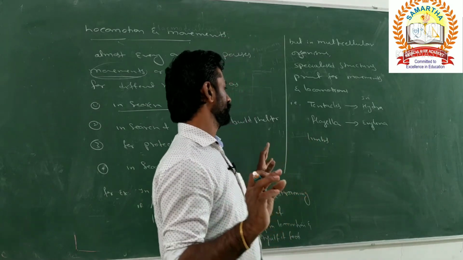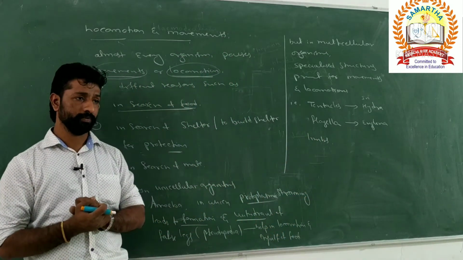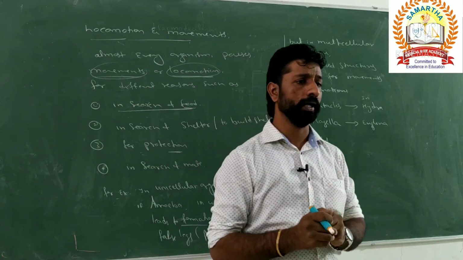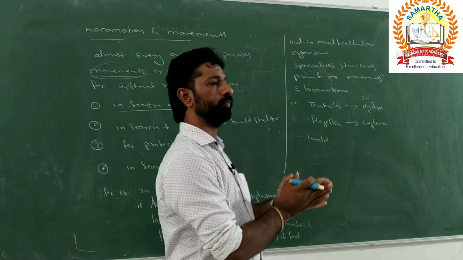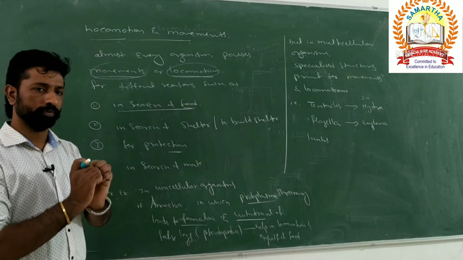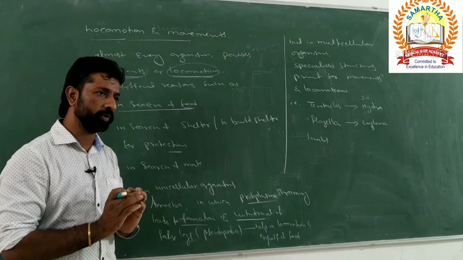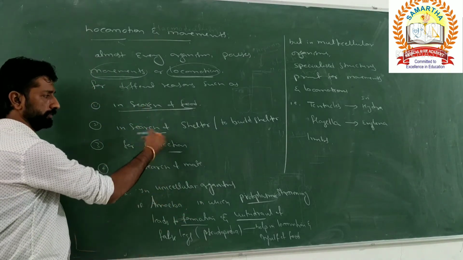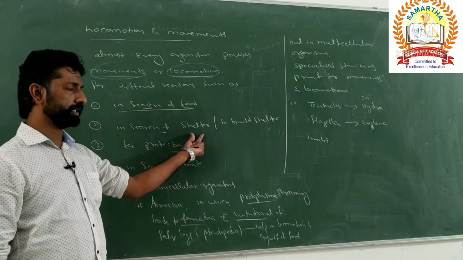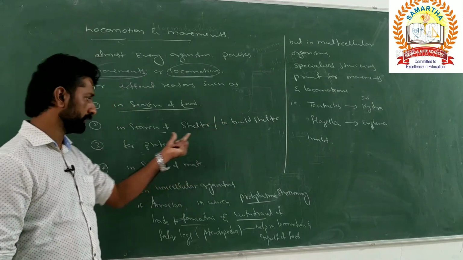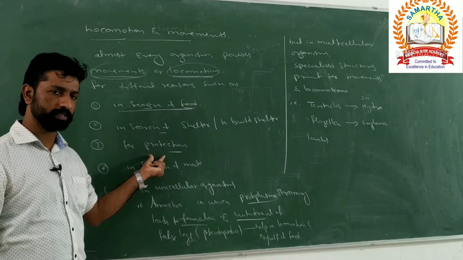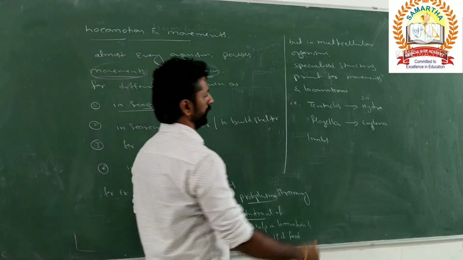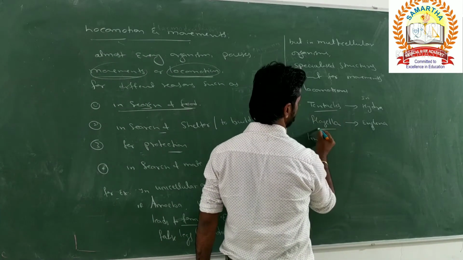So what are the functions carried out by these limbs? Either the capture of the food and then the engulfing of the food, and also they help in locomotion, meaning displacement of that individual from one place to another place in search of food or in search of shelter, or in order to build that shelter and get protected from the enemies, and also in search of a mate. Okay, so various structures such as the tentacles, flagella, limbs.